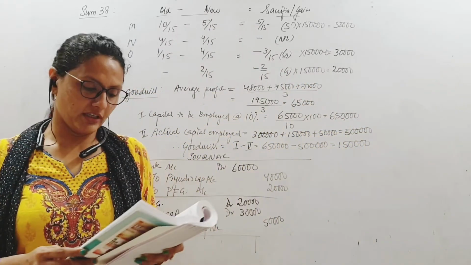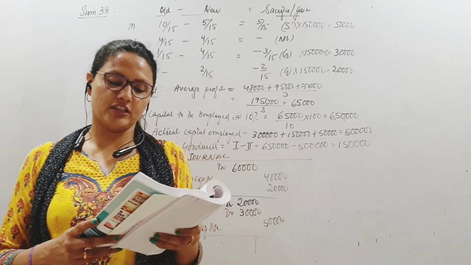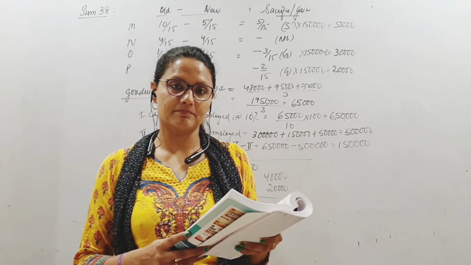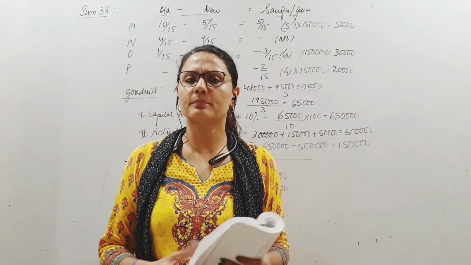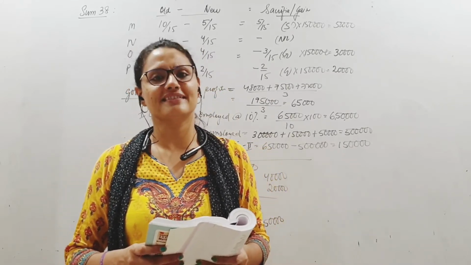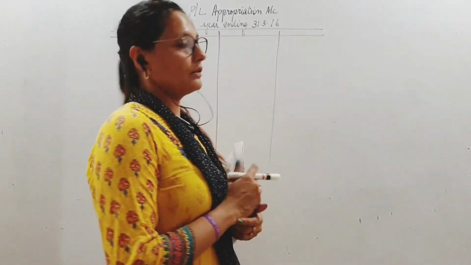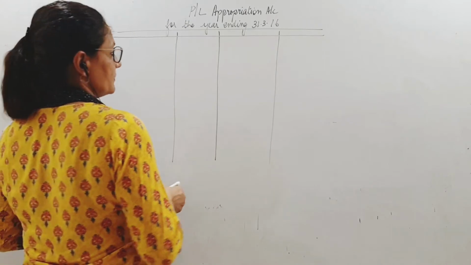Alright. And the profits for the year ended are given as 2,10,000 before charging Piyush's salary. So let us make the P&L appropriation account at the end of the year. Simple. So here at the end of the year, 2,10,000 is the profit for the year.